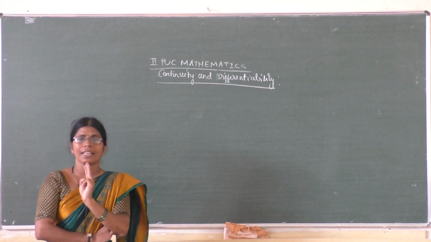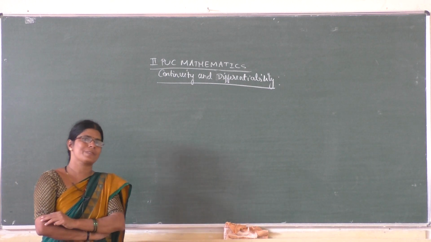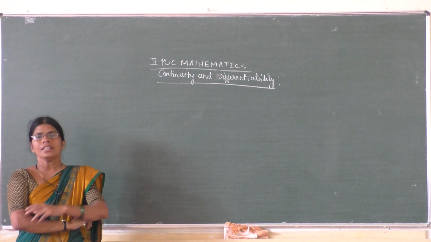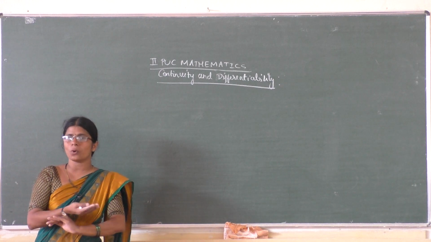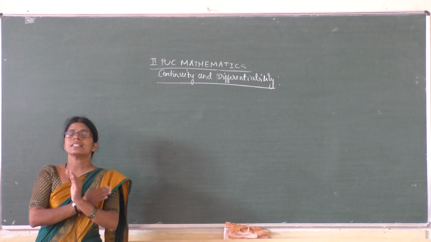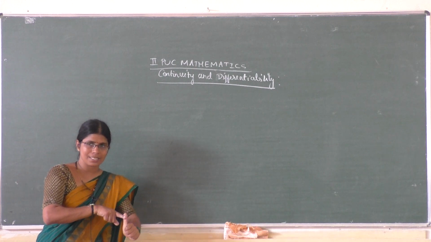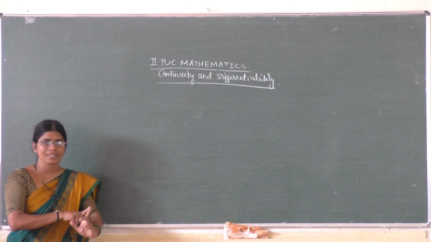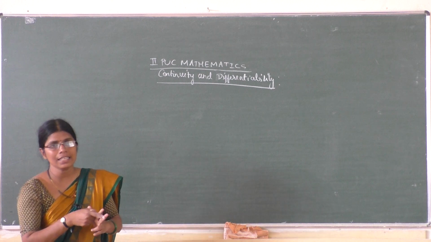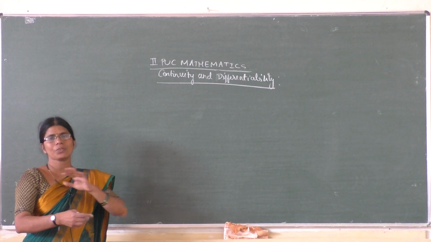Then there exists a point c in open interval a comma b such that f dash of c is equal to 0. So the converse is: if there exists a point c in a comma b such that f dash of c is equal to 0, then f of x is continuous, f of x is differentiable, and f of a is equal to f of b.